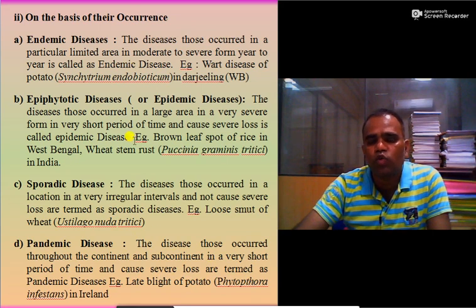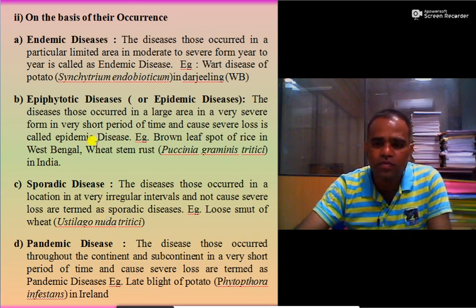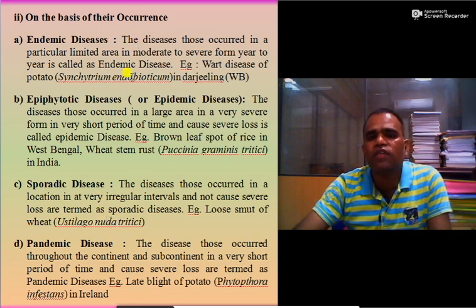So you must keep in mind all four types of diseases with their terms. You must see the difference. Endemic means endemic to that area. Epidemic: a particular area, very severe occurrence, great loss, and it is present in one country or one state or one area.